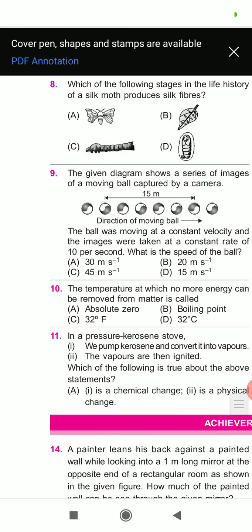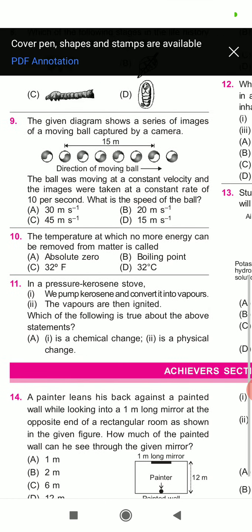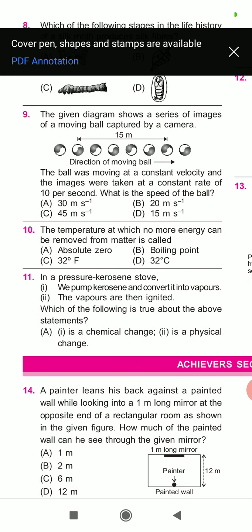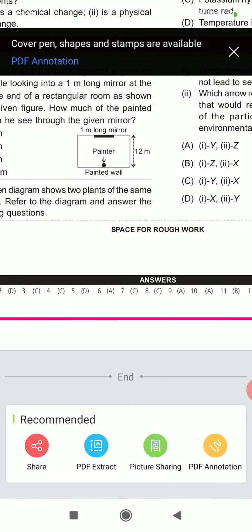Question number 10. The temperature at which no more energy can be removed from matter is called. The correct answer is A, absolute zero.